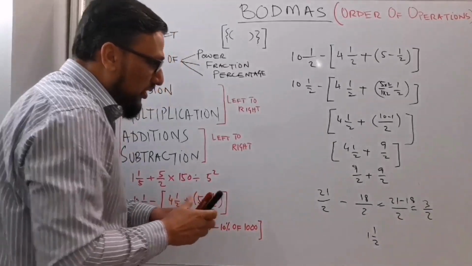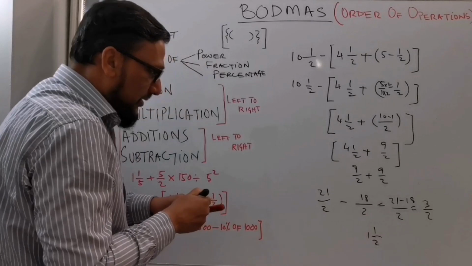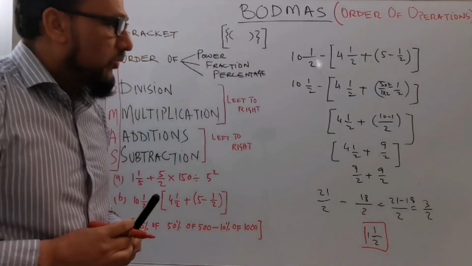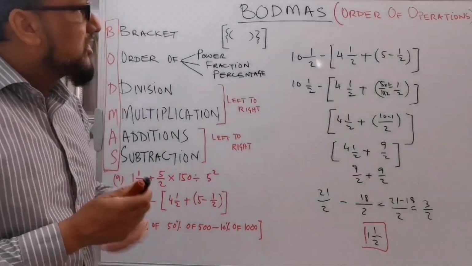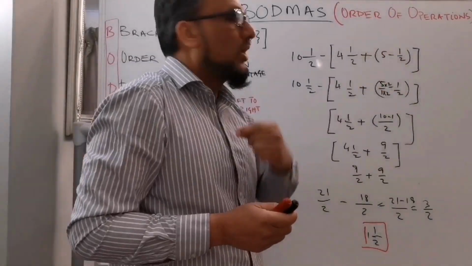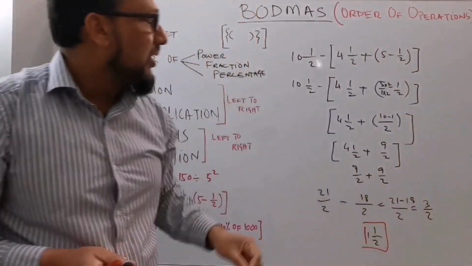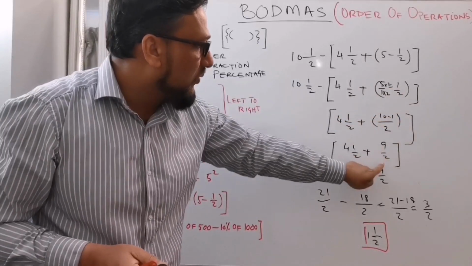So this is your final answer for the second example, 1 whole number 1 over 2. What I did was, first I solved the small bracket, which is 5 minus 1 over 2, and then I simplified and got the answer 9 over 2.